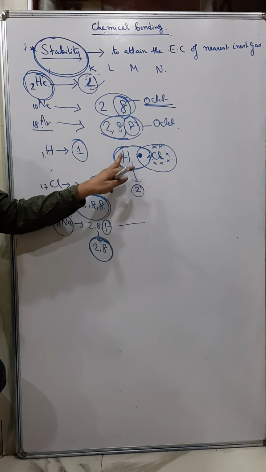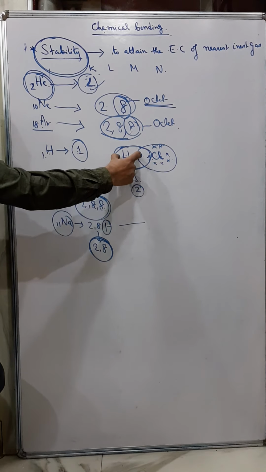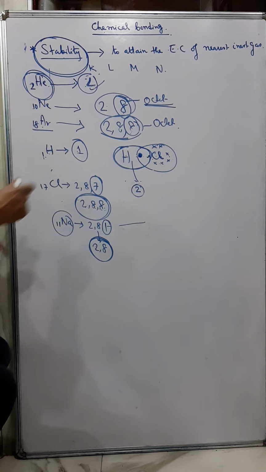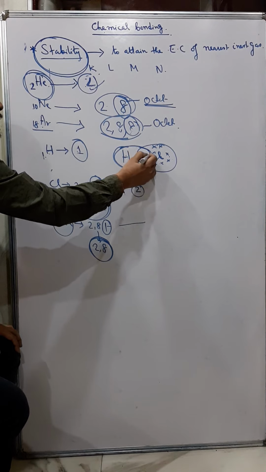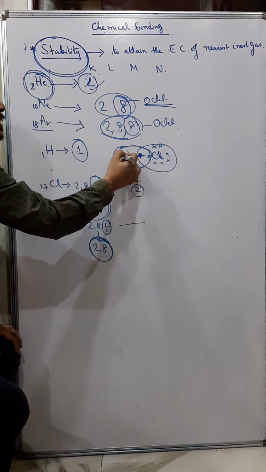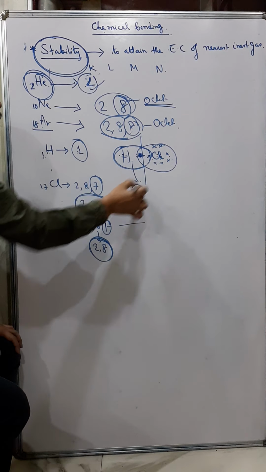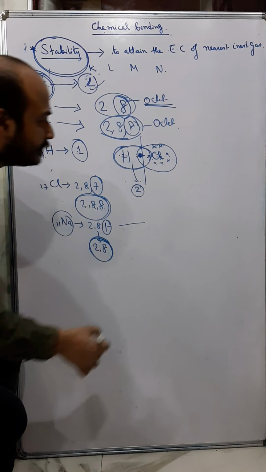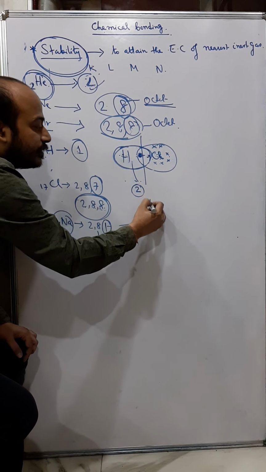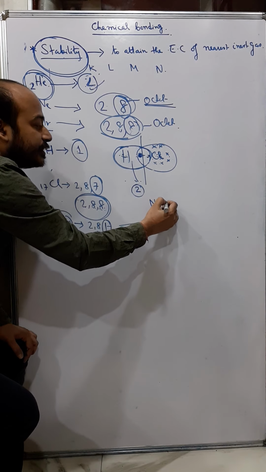compound. Like you can see HCl, now hydrogen and chlorine, they are bonded. They have a force of attraction between them, these two atoms, and this force of attraction is called chemical bonding. Take another example, say sodium chloride. How is sodium chloride formed? Later on we will discuss more.